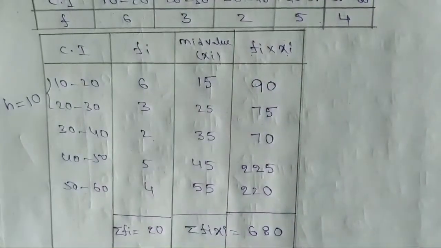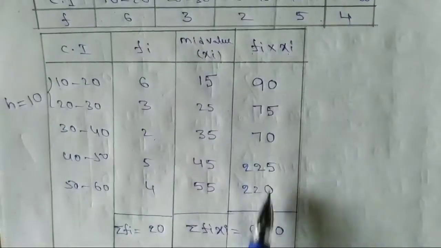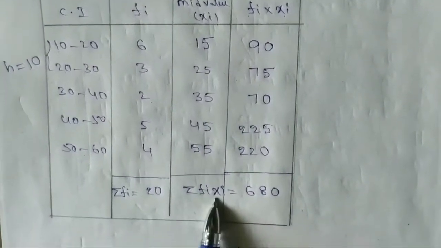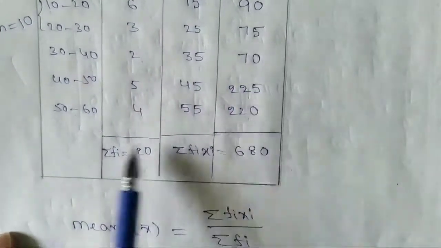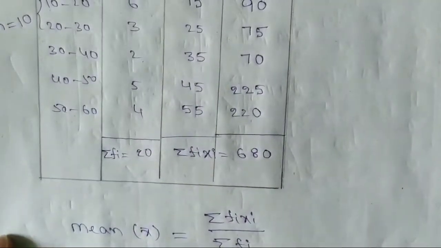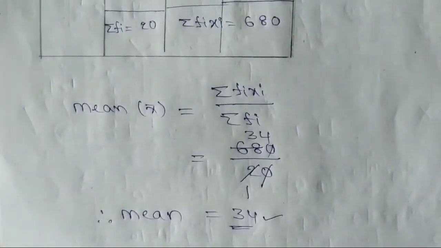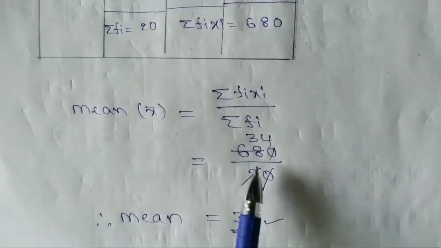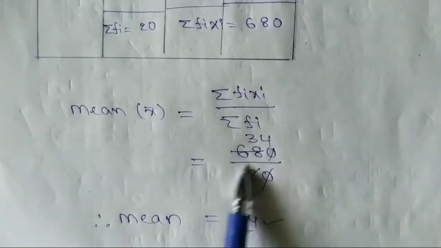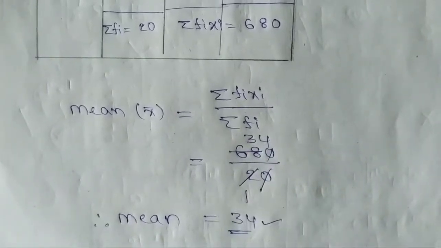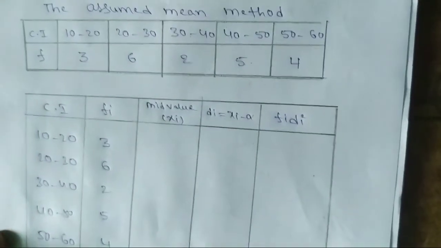After that, fi into xi I did. Total I added, sigma fi xi, that is the sum of the fi xi. Sigma fi is the total frequency. Mean formula: sigma fi xi by sigma fi, sum of the observations, 680, by total number of observations, 20. This is the direct method. Next, the assumed mean method.